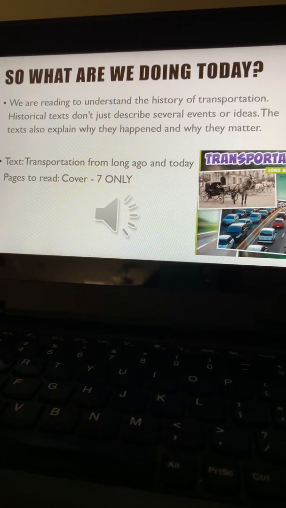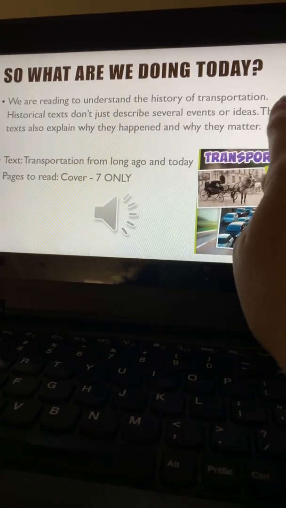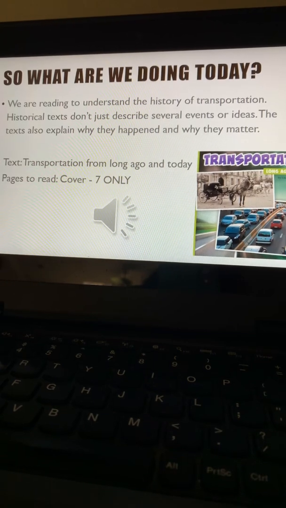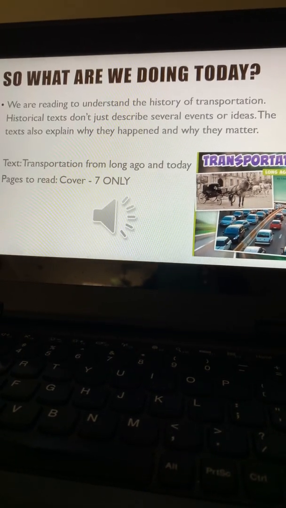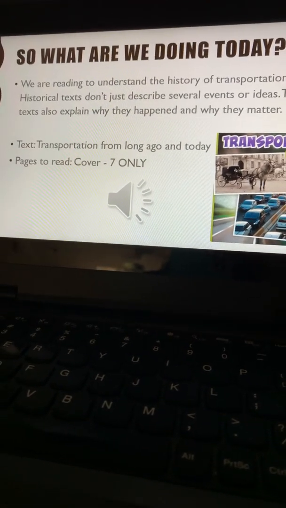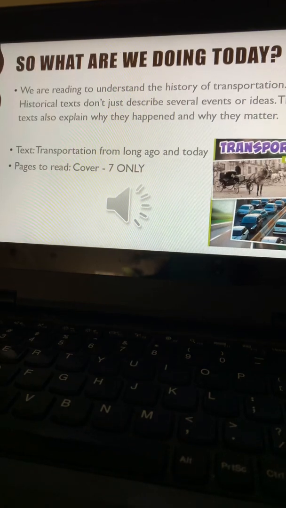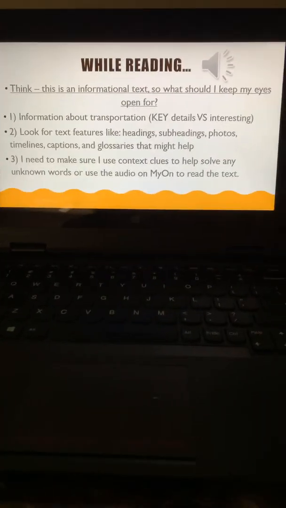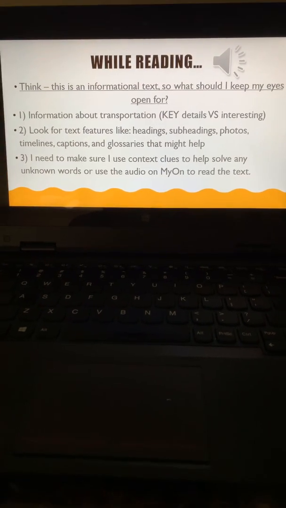Remember, historical texts don't just describe events or ideas. They also explain why they happen, why they matter, and what happened. Today, boys and girls, when you read it, you are only starting at the cover and going to page 7 only. So while reading, remember this is informational, so what should I keep my eyes open for?